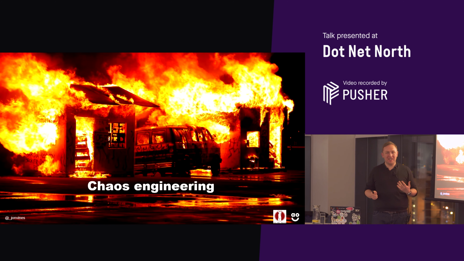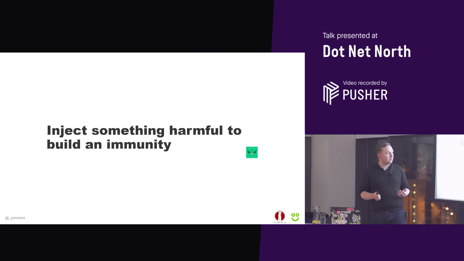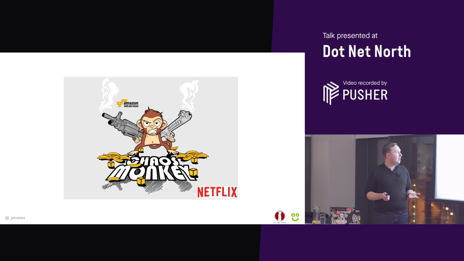So chaos engineering is essentially about making things break on purpose so that you can understand what your failure scenarios are, how your system reacts to those failures, and whether or not it's reacting in the way that you expect it to react. There's a company called Gremlin who do chaos engineering as a service, I guess is the best way to put it. But their definition, and this isn't the IT definition, because chaos engineering is wider than just IT, is injecting something harmful to build an immunity.